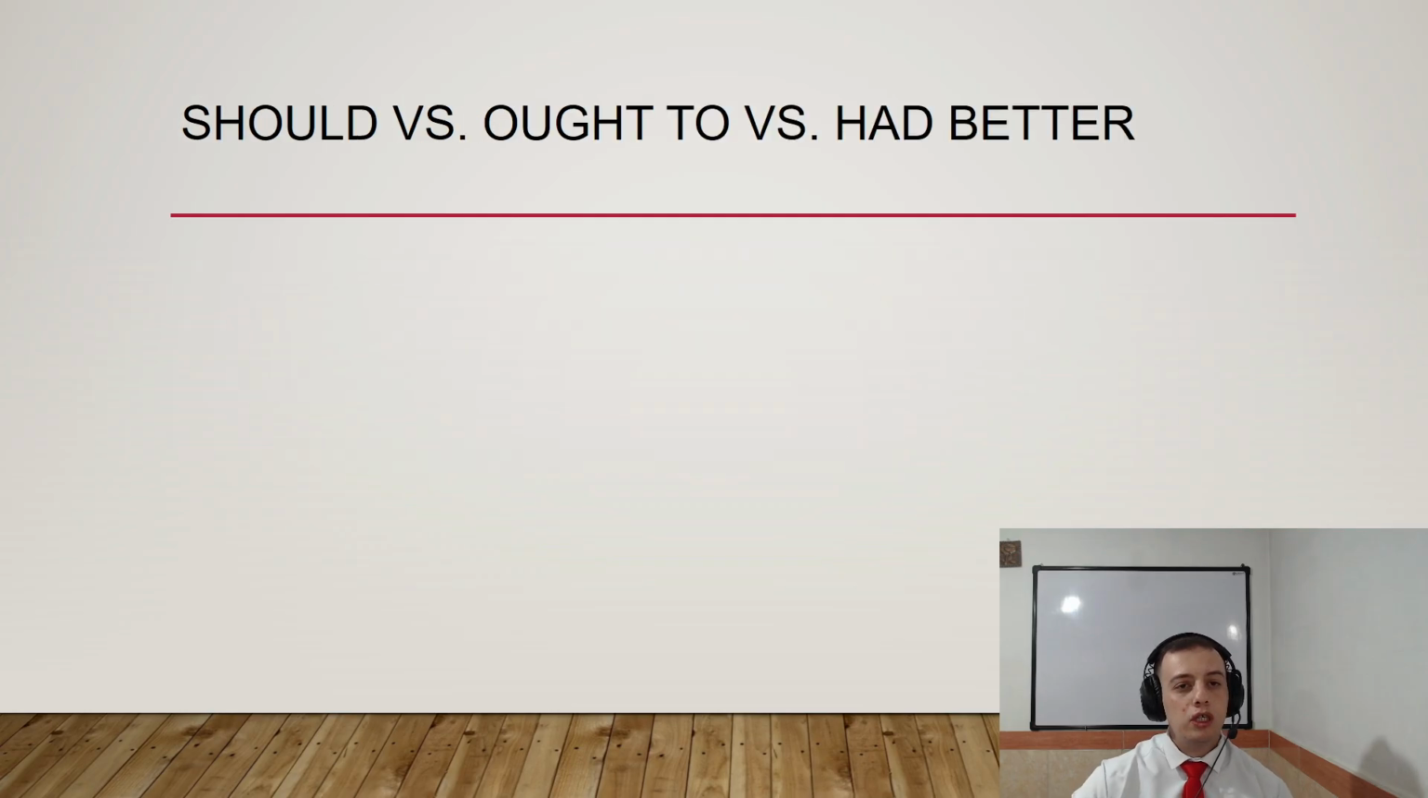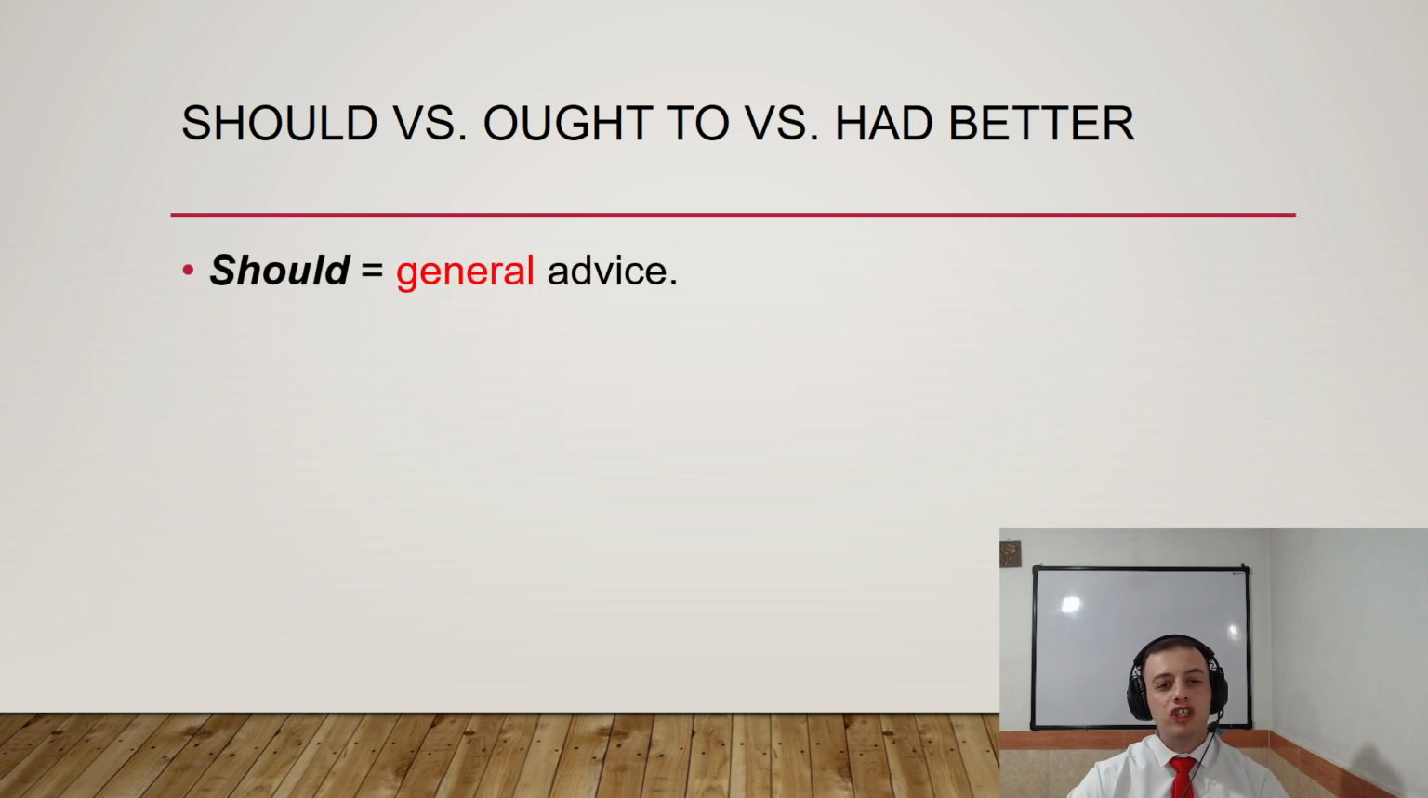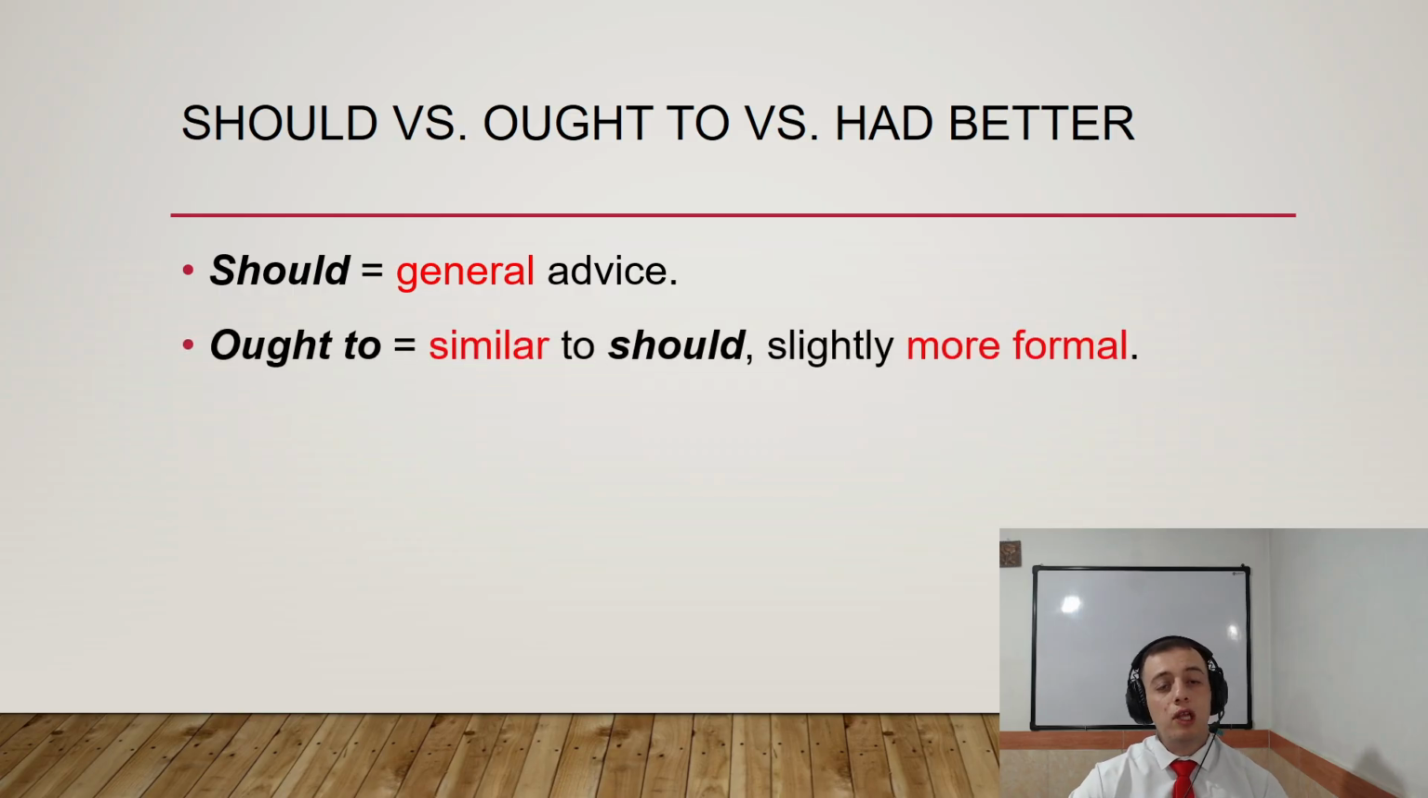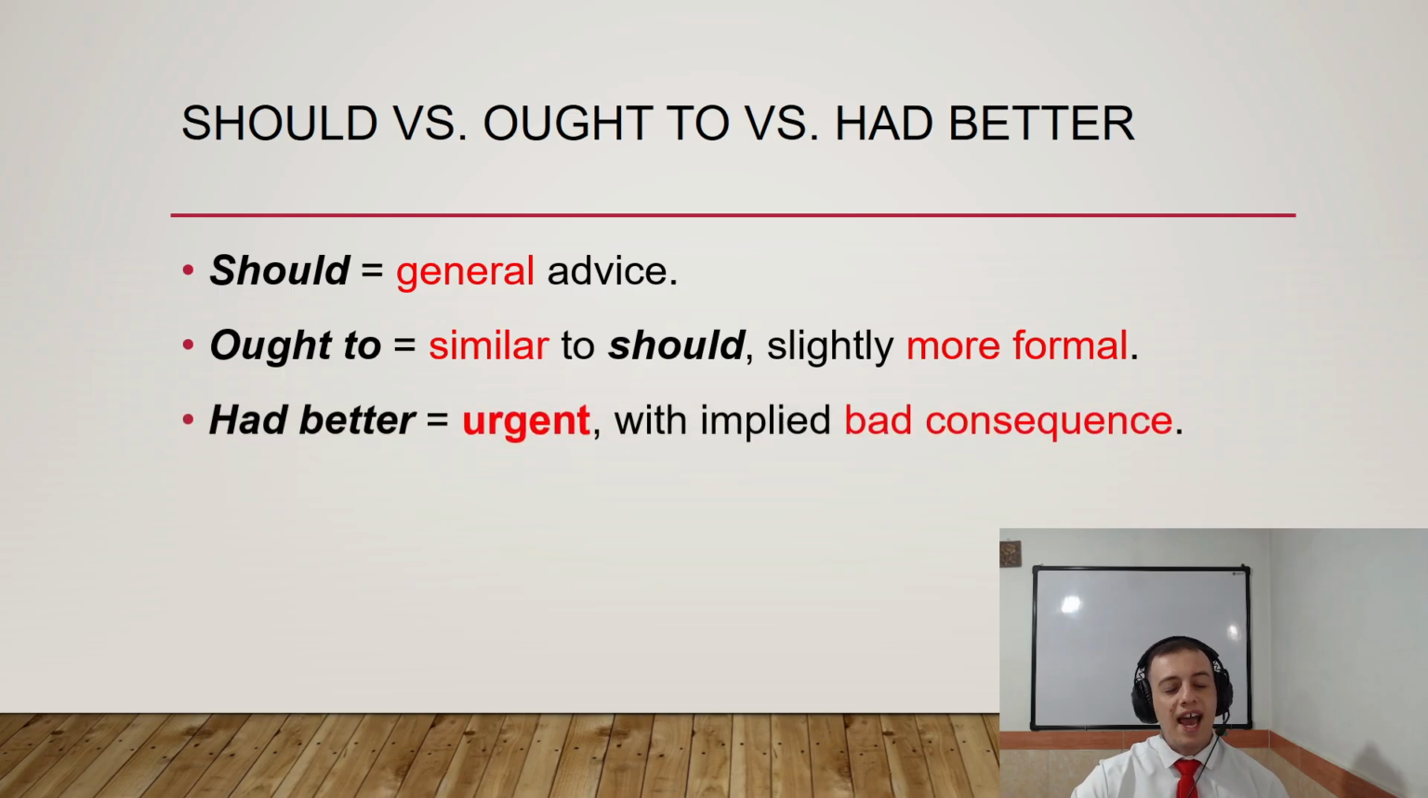All right. Should, ought to and had better. They are the same somehow, but a bit different. Should talks about general advice. Ought to is similar to should, slightly more formal, right? Okay? So had better is urgent and with implied bad consequence. Okay? So actually had better is advice, but it is urgent, and if you ignore it, it has bad consequences for you.